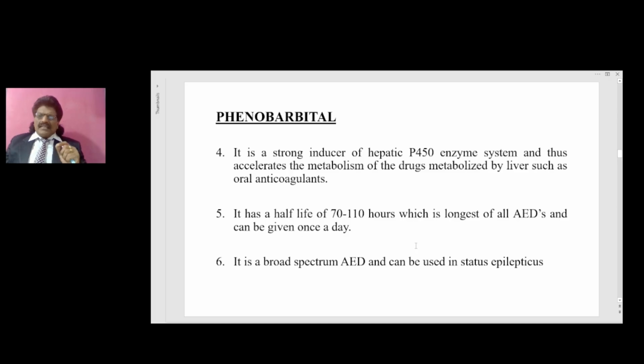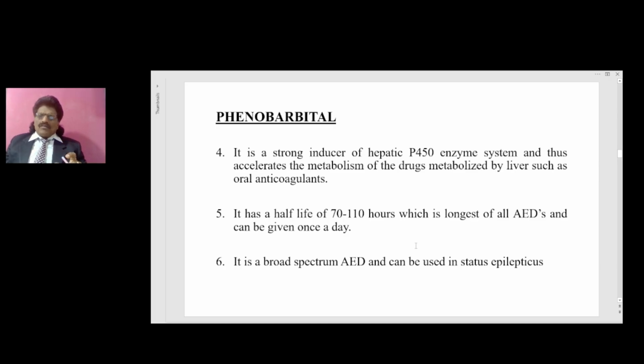Another drug which neither induces nor inhibits the hepatic P450 enzyme system is levetiracetam, and therefore levetiracetam is gaining excellent popularity because it has no drug-drug interactions, as it is neither an inducer nor an inhibitor of the hepatic P450 enzyme system. So this is a very important concept.